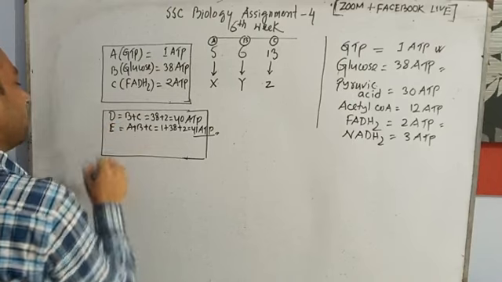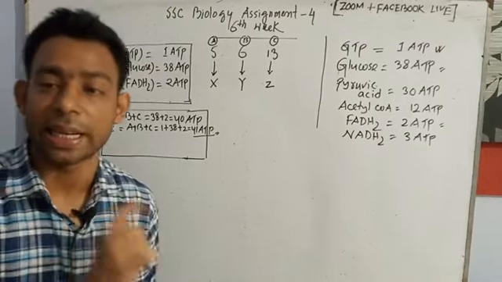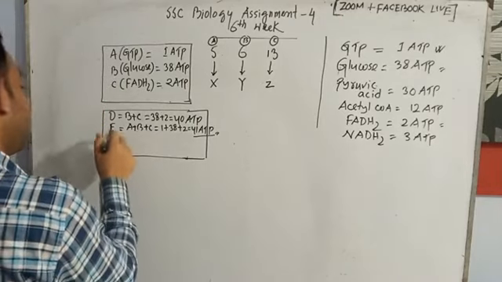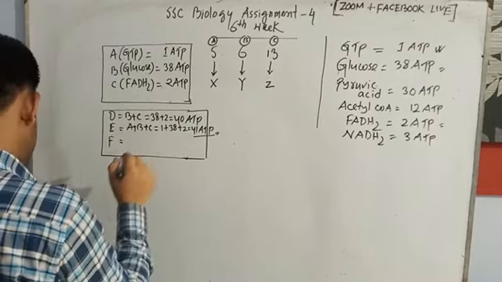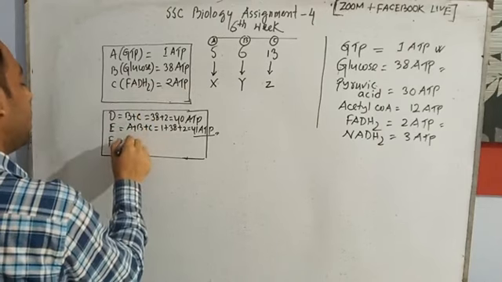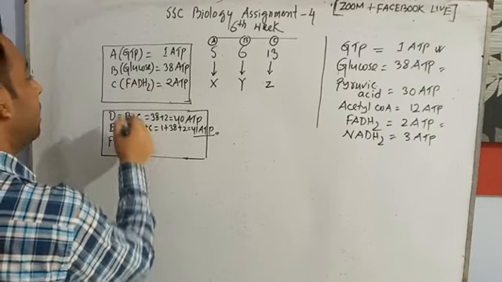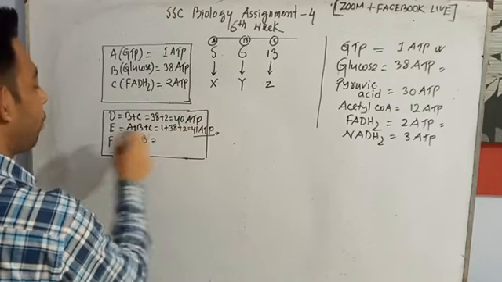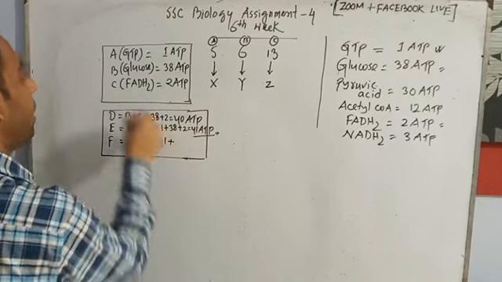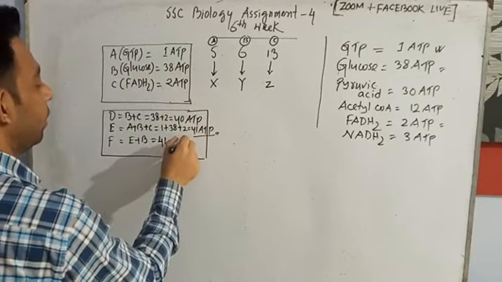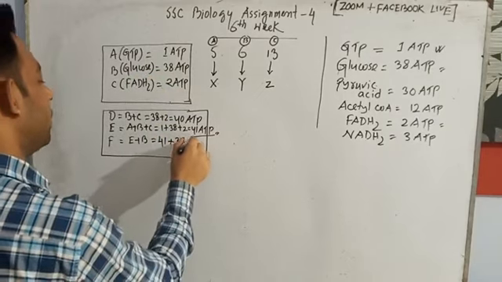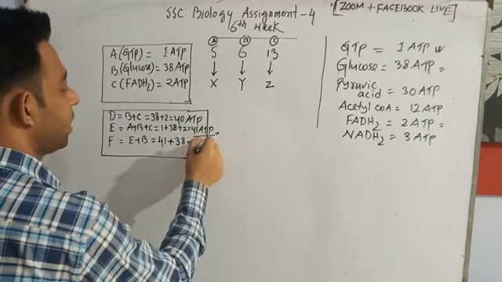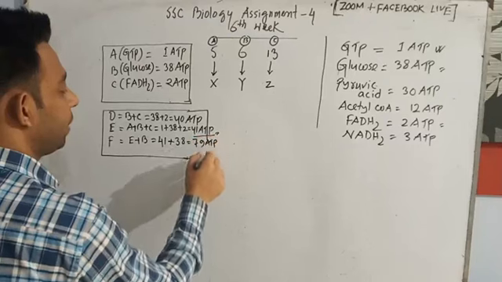And there is also a very interesting point. Many people and students will make a mistake here if they don't understand the setup. Then F is counted as E plus B. We got 41 from E, and B we know is 38. So it will be 79. It is our final target. It is the final ATP number.